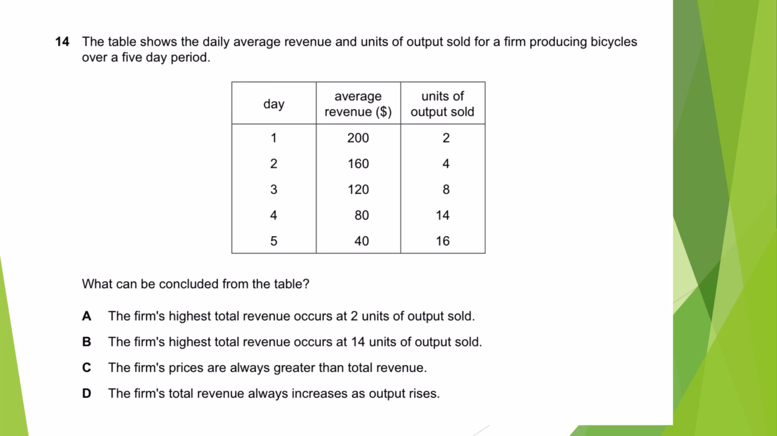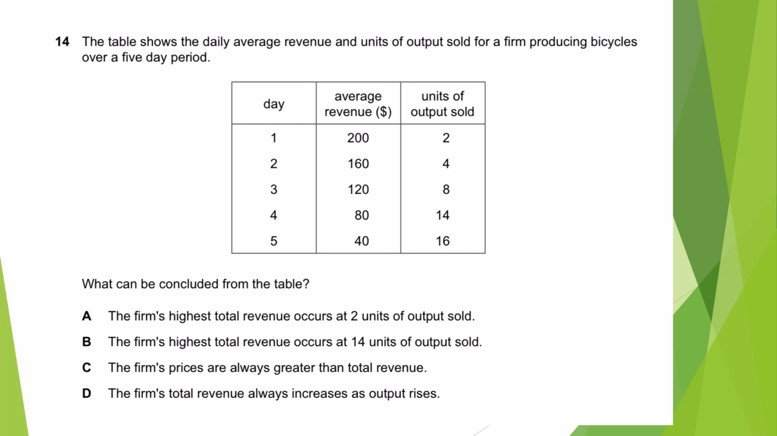Okay. The table shows the daily average revenue and the units of output sold for a firm producing bicycles over a 5-day period. There are different days, 1, 2, 3, 4, 5. Average revenue, units of output sold. What can be concluded from the table? Okay, so first of all, I need to look at the options. The firm's highest total revenue. Have they given total revenue? No. So it means that we need to find total revenue first.